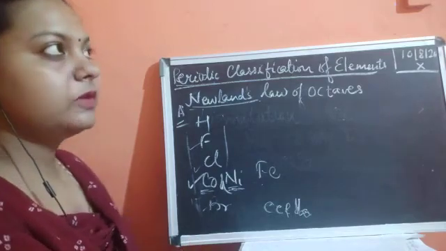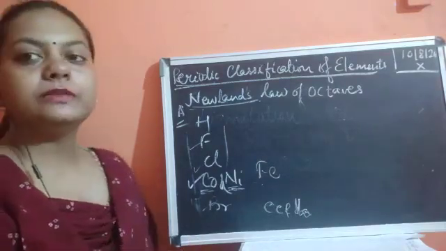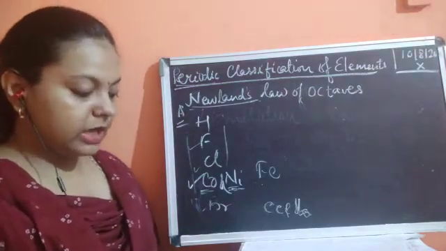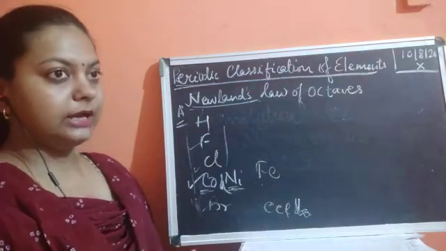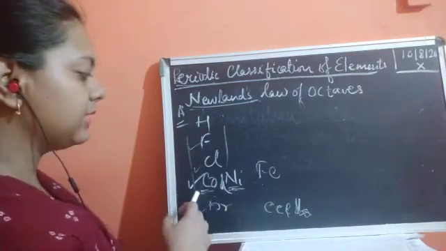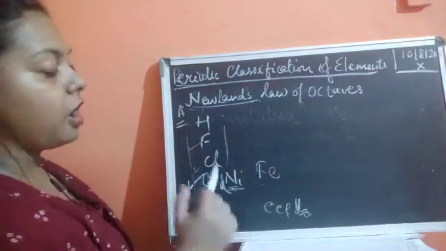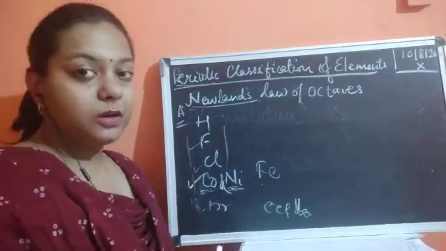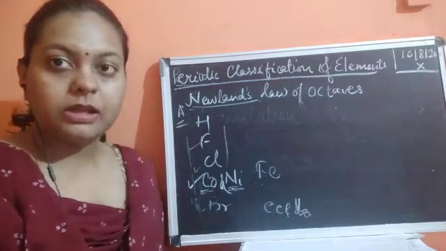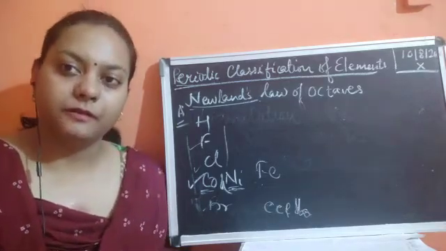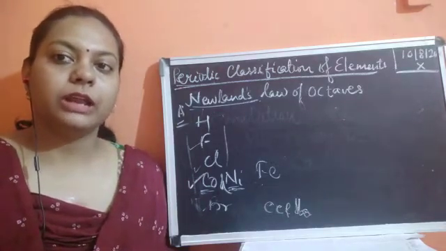So that table was also not going to give you the complete information regarding these types of elements. Again it became a limitation of his classification: when the elements have different forms of properties, how can they be placed in the same column? So this became a flaw, a limitation of Newland's law of octaves.